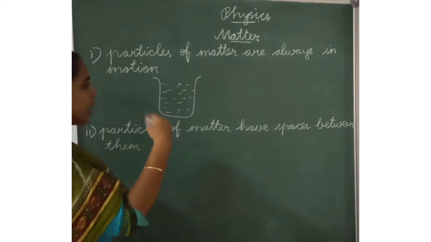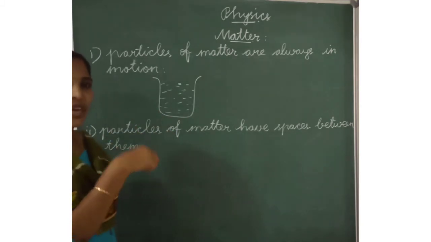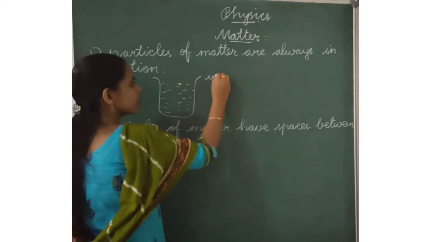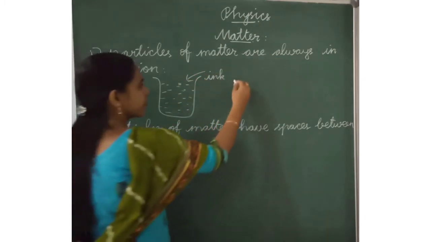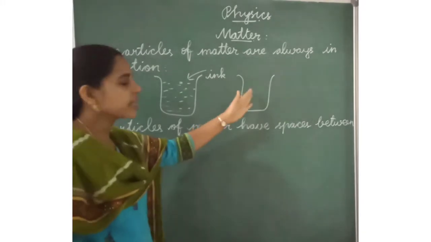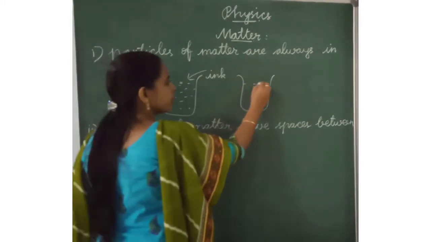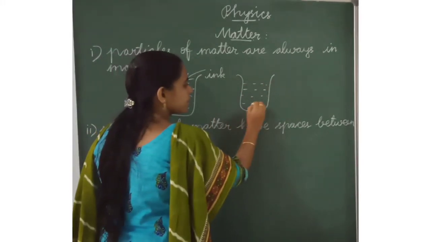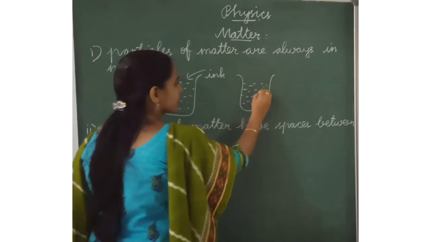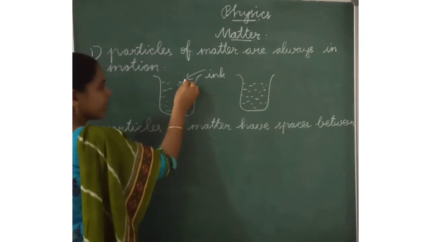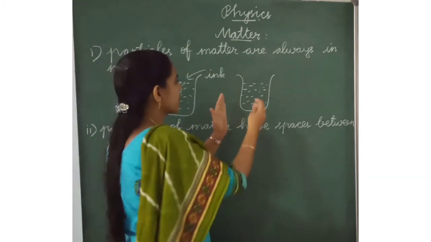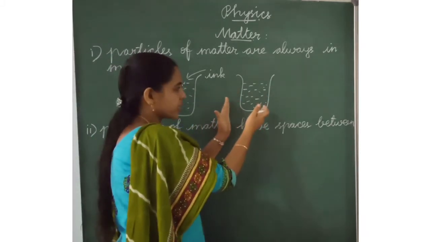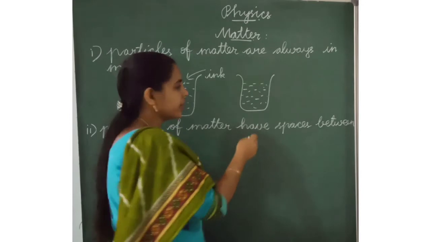Now we have to add 5 drops of ink. We are adding the drops of ink here. After a few minutes, when we see this water, what we have to identify?